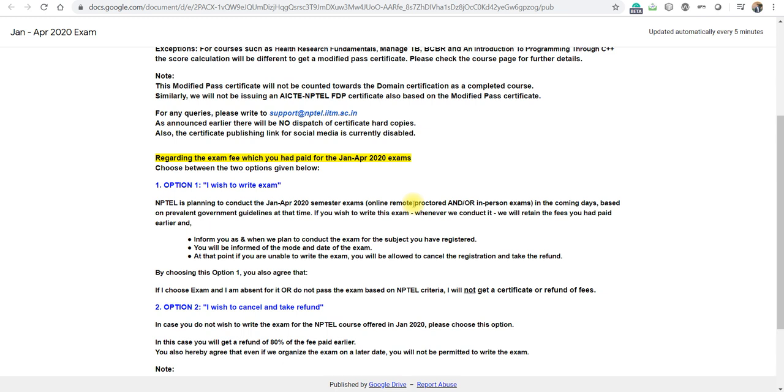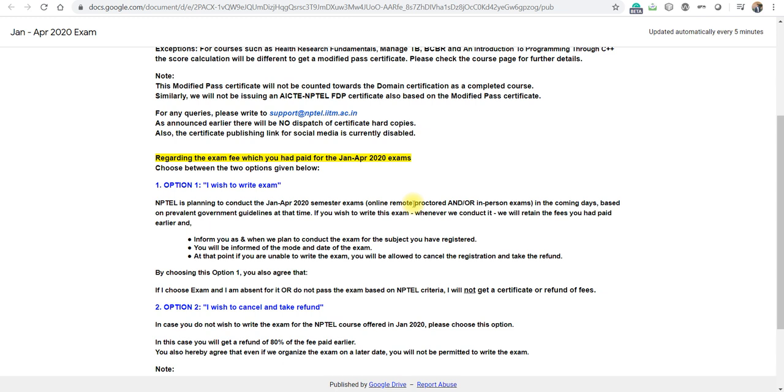In the earlier notice, NPTEL had cancelled and postponed conducting the examination through online remote protected mode, but now NPTEL is revising things and reconsulting whether it is possible or not.